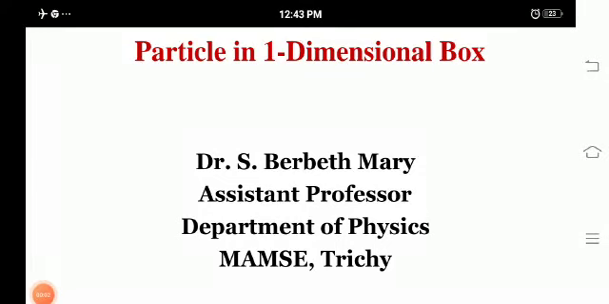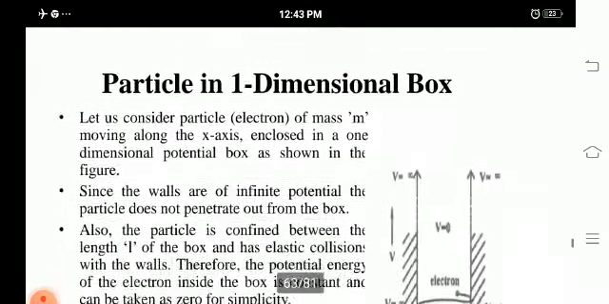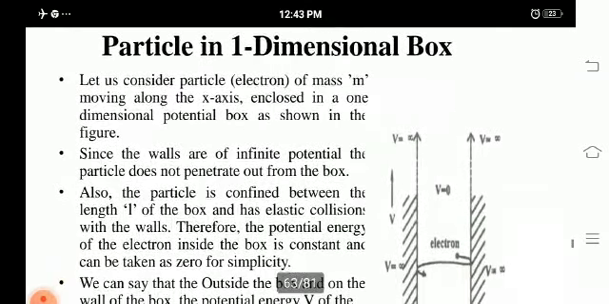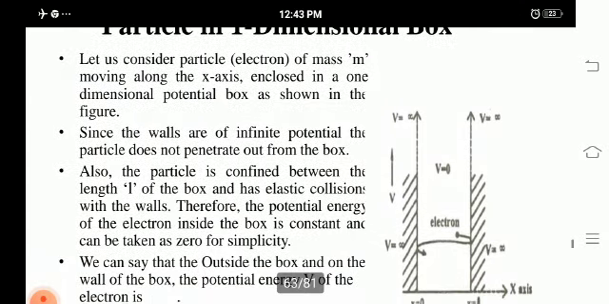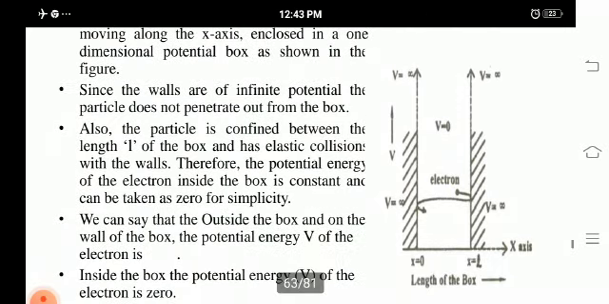Good morning to all. Now we will discuss a particle in a one-dimensional box with the wave equation. Let us consider a particle of mass m moving along the x-axis which is enclosed in a one-dimensional potential box, which is shown in the figure.